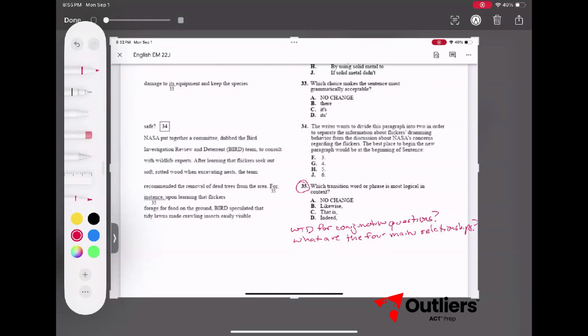What are the 4 main relationships? Continuation, contrast, cause and effect, and time. With those in mind, let's go ahead and take a look at 35.